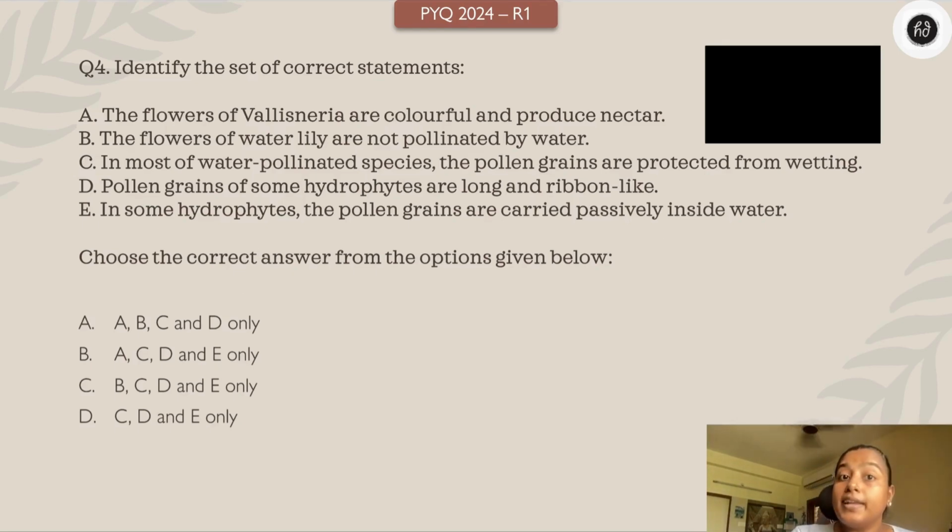Identify the set of correct statements. A, the flowers of Vallisneria are colorful and produce nectar. B, the flowers of water lily are not pollinated by water. C, in most of the water pollinated species, the pollen grains are protected from wetting. Option D, pollen grains of some hydrophytes are long and ribbon-like. Option E, in some hydrophytes, the pollen grains are carried passively inside water. Choose the correct answer from the options given below. Option 1, A, B, C and D only. 2, A, C, D and E only. 3, B, C, D and E only. 4, C, D and E only.